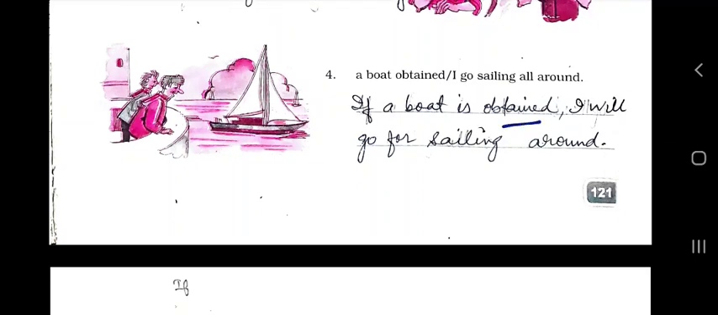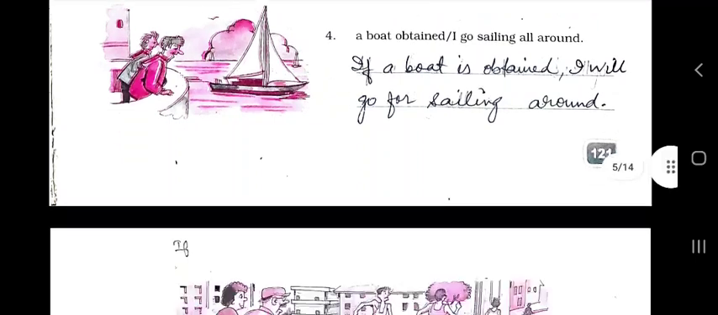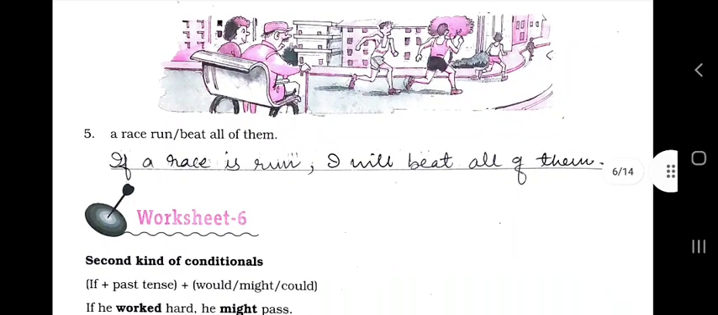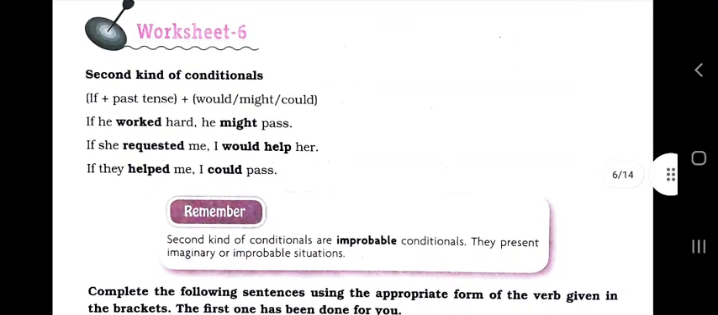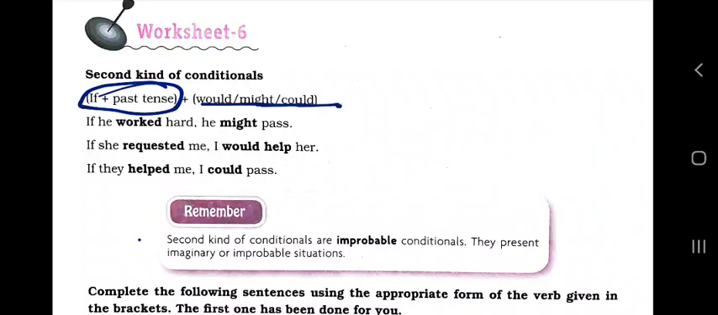If a boat is obtained, I will go for sailing. Now, if a race is run, I will beat all of them. Now, we are discussing the second conditionals. In the second conditional, see the past tense and would, might, could. It means second conditionals are improbable conditions.